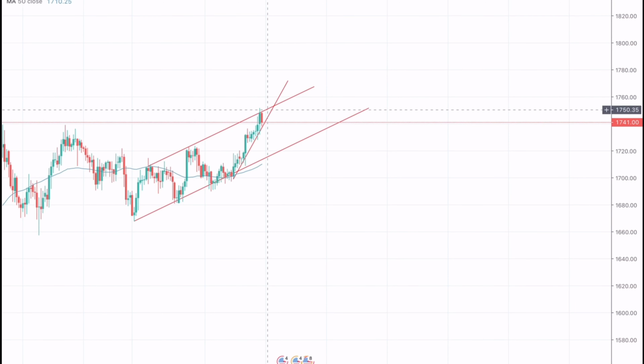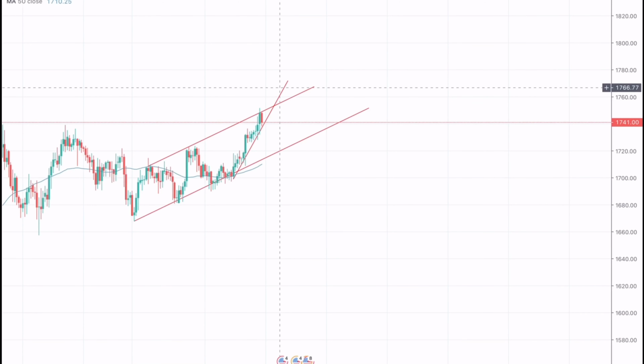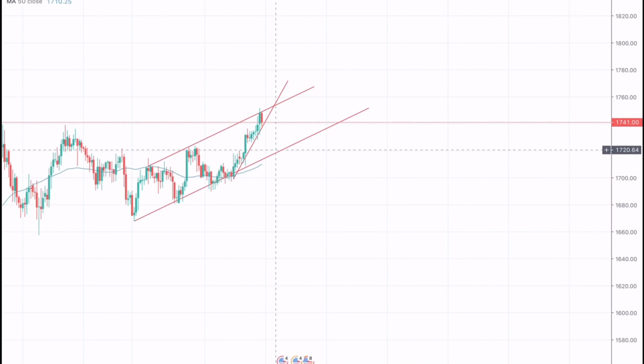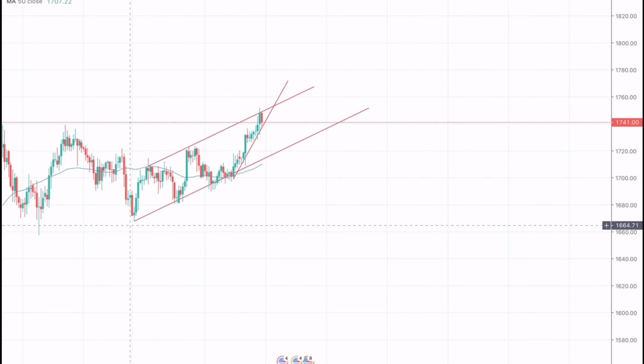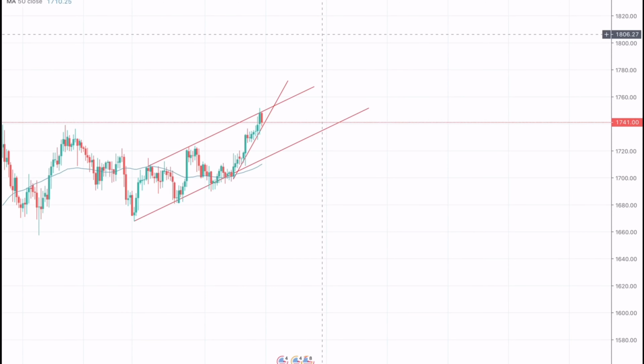So if you want to trade on Monday, we can go bullish on the test, going long on the test of the resistance line. However, a break of the resistance line will indicate that we will test the support zone once more, as we have been doing in the past, and a bounce off could be expected from that support zone.